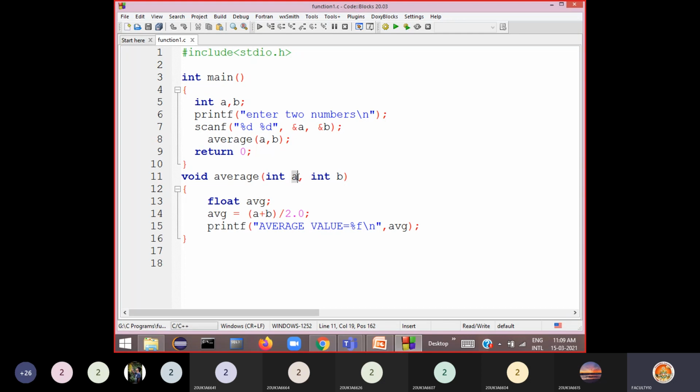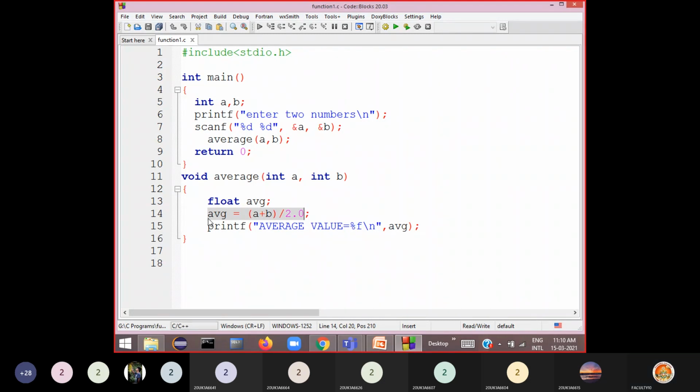A separate memory will be allocated for these formal parameters. Now assume that the user has entered 10 and 20. The values will be copied from the calling function. This main is called the calling function because it is calling the function here. This is called the function call statement, as I said. Those two values will be passed to the function here. Now I am defining a local variable inside the function average, and then I am calculating the average here.